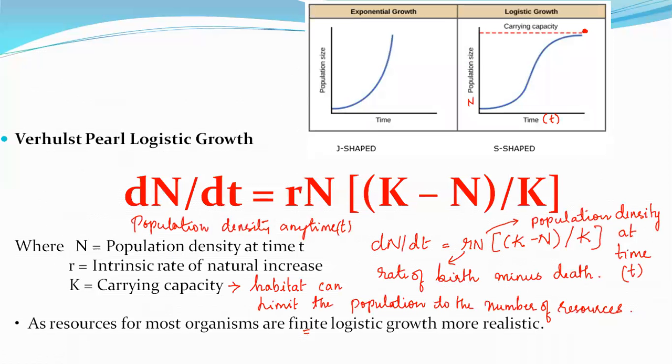The curve we get is a sigmoid curve, and this is Pearl's logistic growth equation: dN/dt equals rN times K minus N over K, where dN/dt is the population density change at any time, r is the intrinsic rate of natural increase, N is the population size, and K is the carrying capacity. Logistic growth is more realistic because at one point the resources become finite or limited.